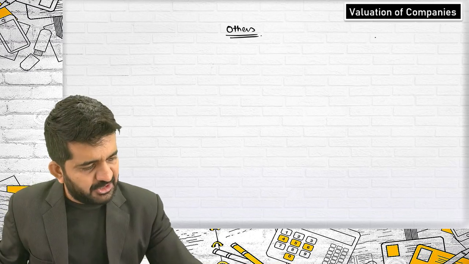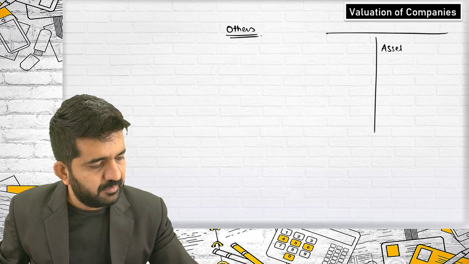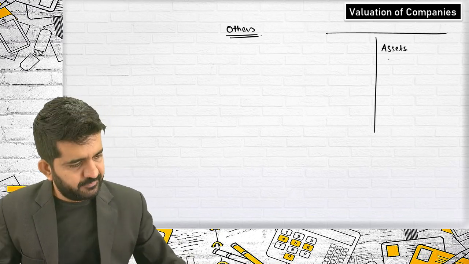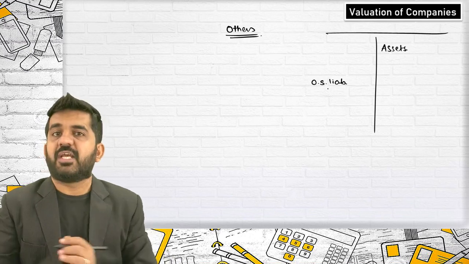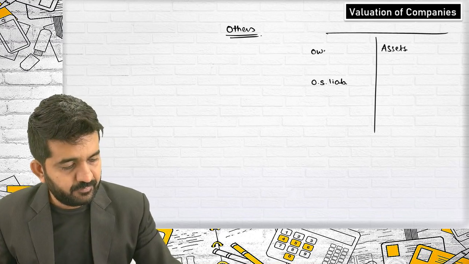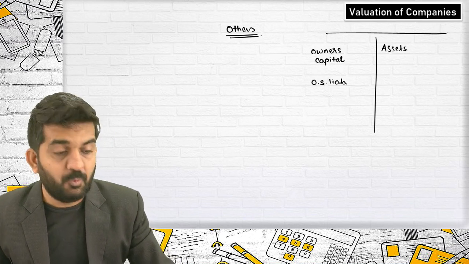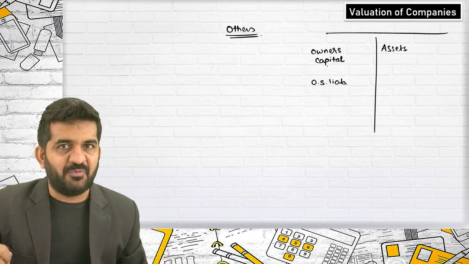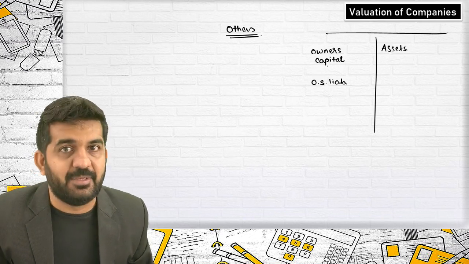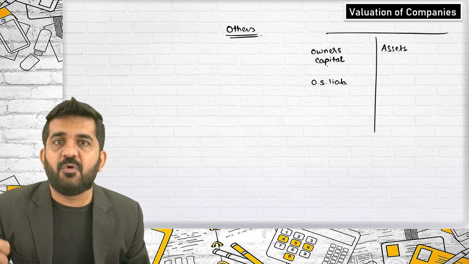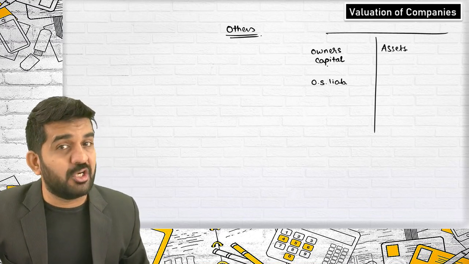Again, I am drawing a balance sheet. There will be assets, there will be outside liability, there will be owner's capital. Now we know if you are valuing from the point of view of equity shareholders, you should take debt as outside liability. If you are valuing from the point of view of debt plus equity shareholders, then debt is not outside liability.